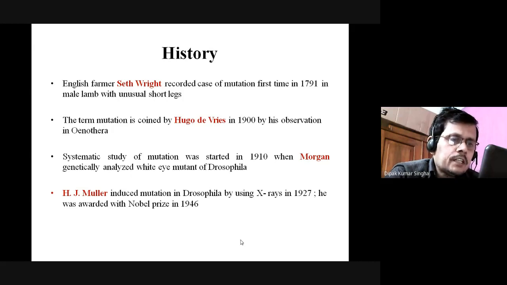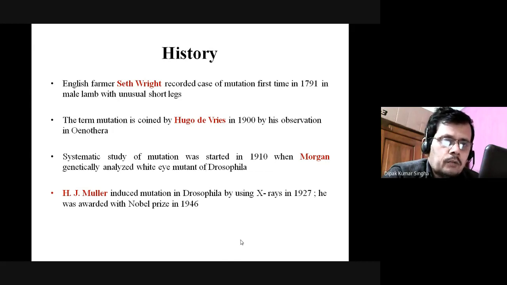The term mutation was coined by Hugo de Vries in 1900 by the observation of Oenothera, and the systematic study of mutation started in 1910 when Morgan genetically analyzed the white eye mutant of Drosophila, and H. J. Muller introduced mutation in Drosophila by using X-ray in 1927.